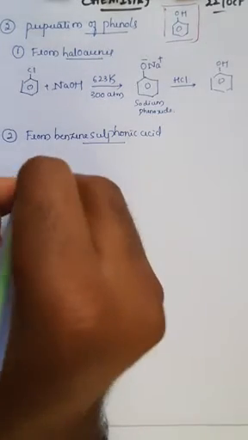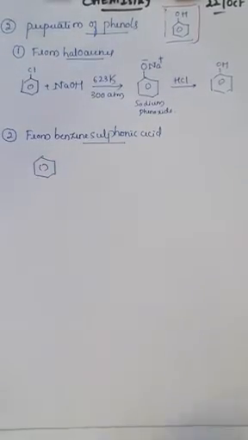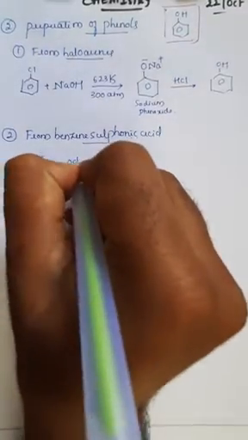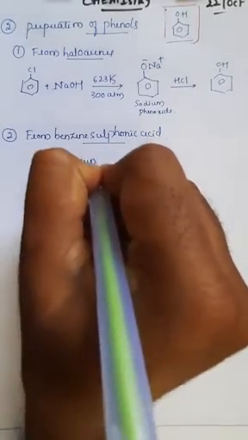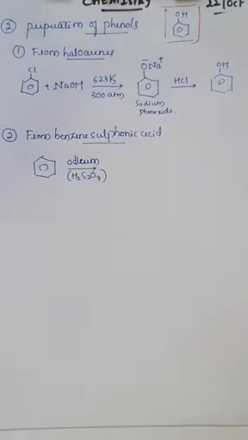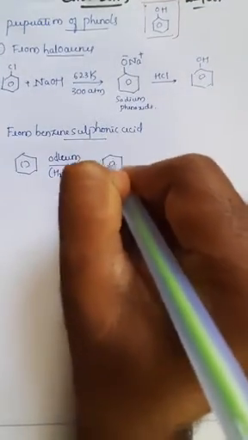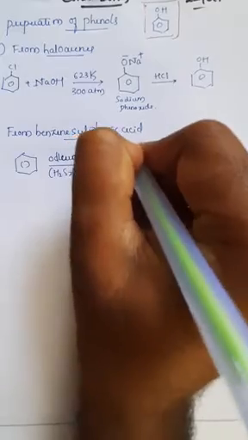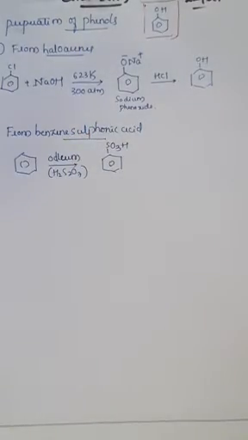If you take an aromatic ring like benzene and react it with oleum, the molecular formula of oleum is H2S2O7. Whenever you react oleum with benzene, it will convert into benzene sulfonic acid, which means in the first step we prepare benzene sulfonic acid, that is the SO3H compound.